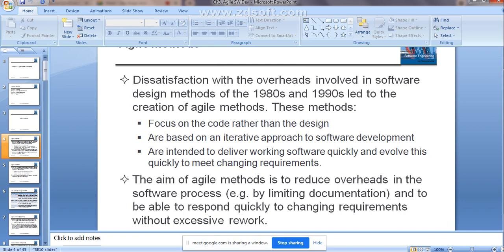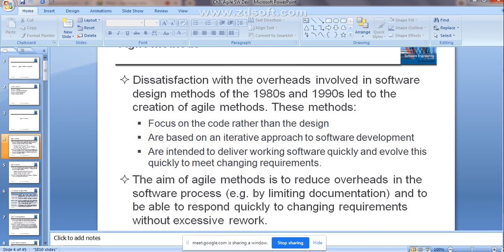So what are the different advantages you are going to get if you go for the agile methods? These methods focus on the code rather than the design. That means they give more focus to the implementation part instead of the design part.